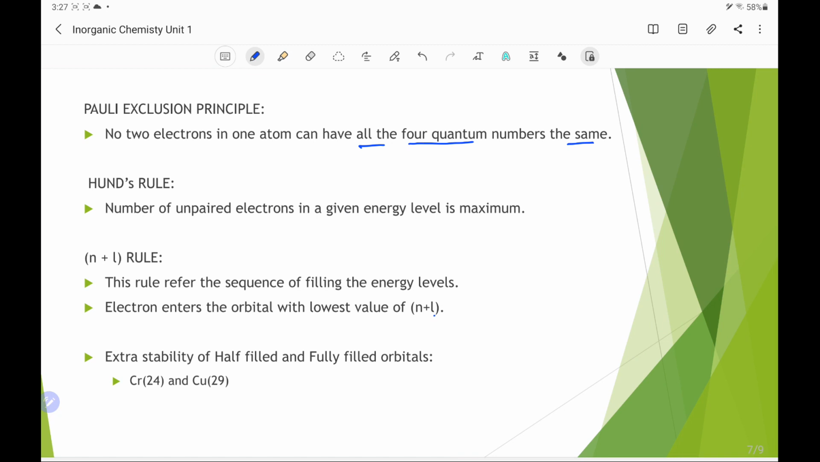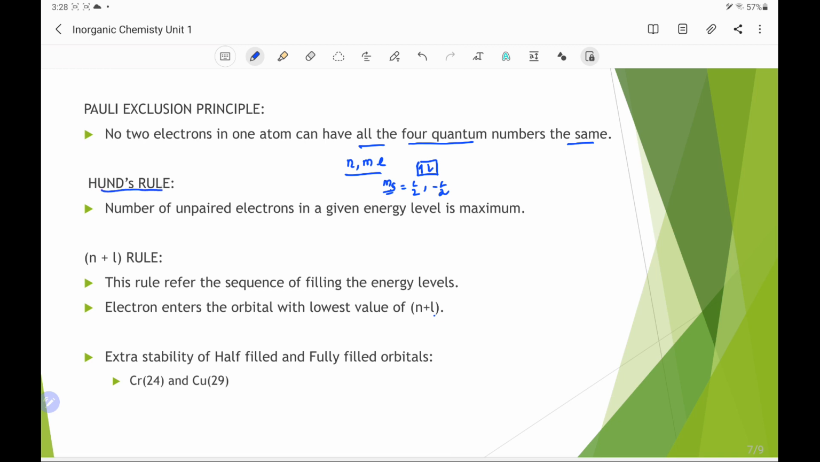For example, if we take electrons which have the same n, m, and l, that means they refer to the same orbital. Then the ms will be different, because one of the electrons will be clockwise and the other anti-clockwise. That means this ms will be 1/2 for one electron and -1/2 for the other. Hence we can say that no two electrons can have all four quantum numbers the same. This is the Pauli exclusion principle.